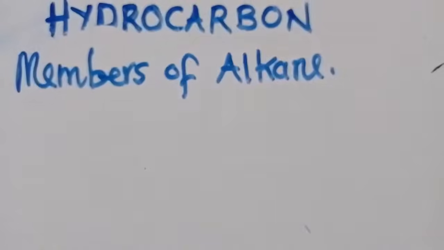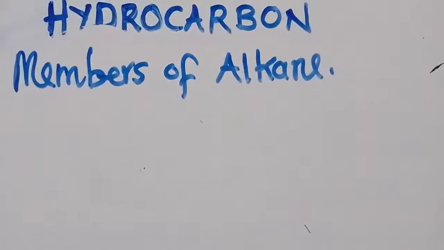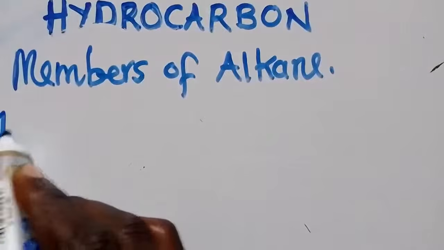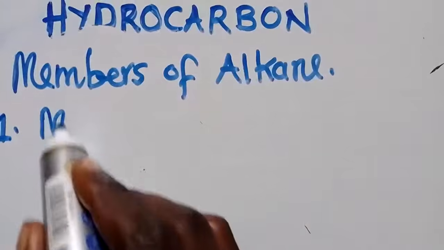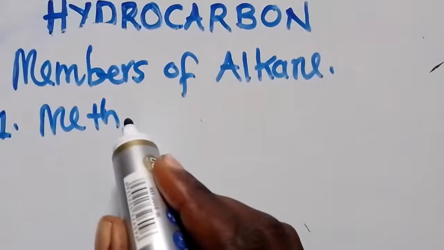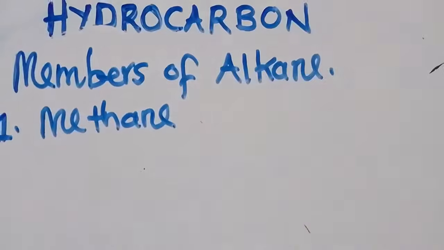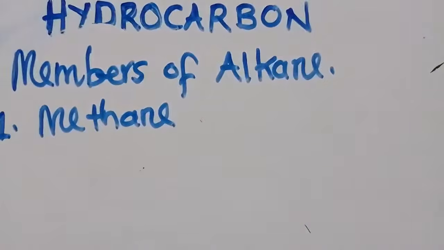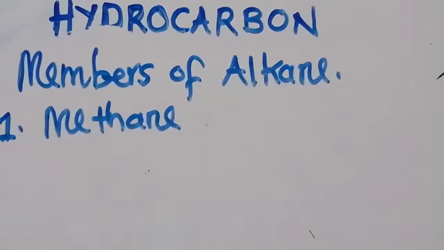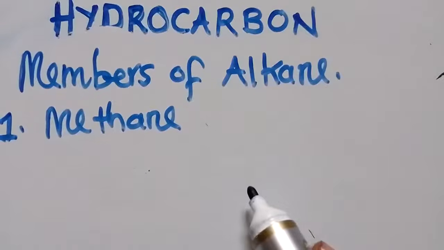What is the first member of an alkane? The first member of an alkane is called methane. Since methane is the first member of alkanes, this one has got one carbon.